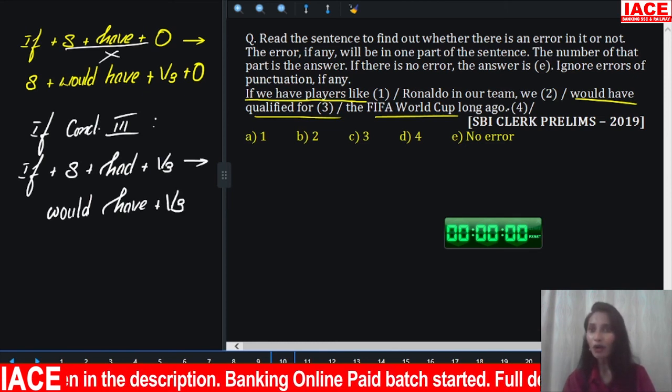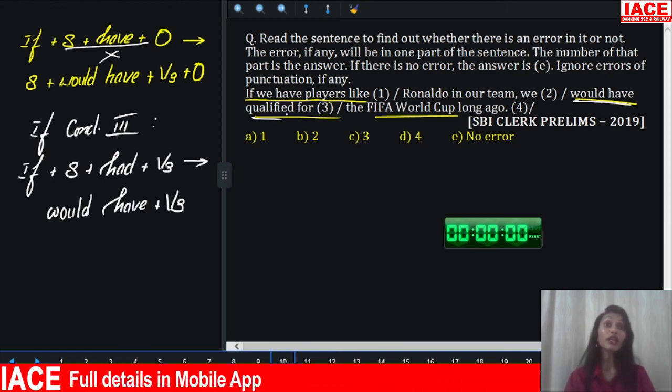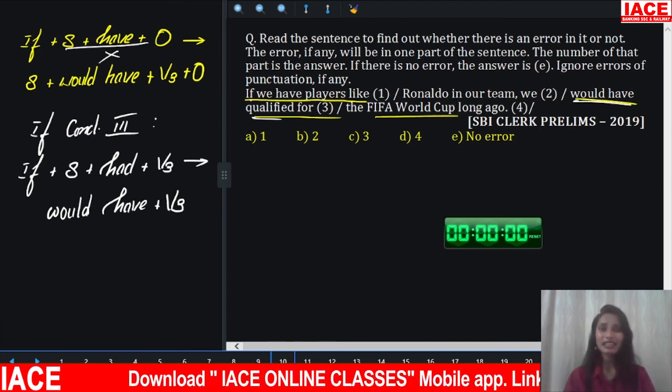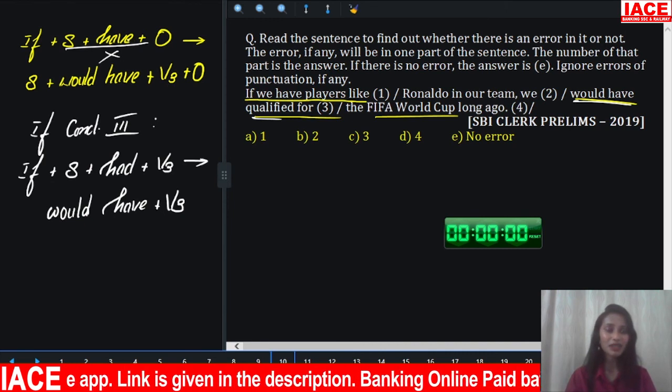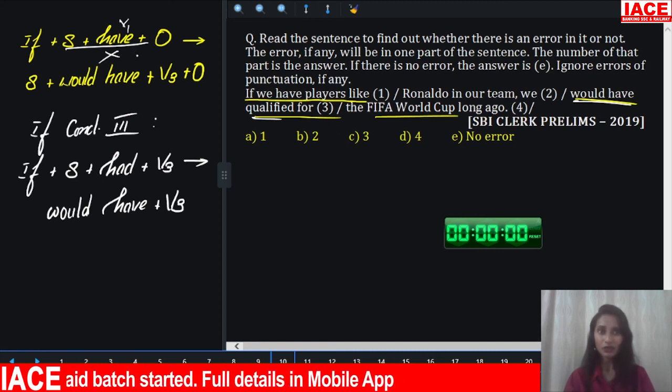So here we have would have plus V3. We would have qualified for the FIFA World Cup long ago. But here we have if we have players like Ronaldo, if plus we have, V1 is there. So subject plus have means V1. Is it correct? No, incorrect.